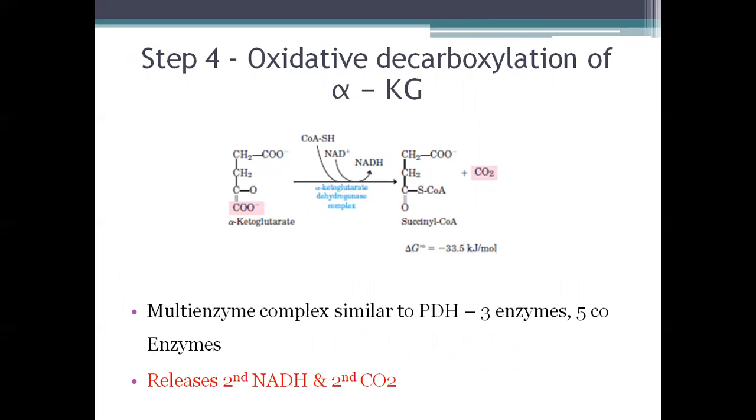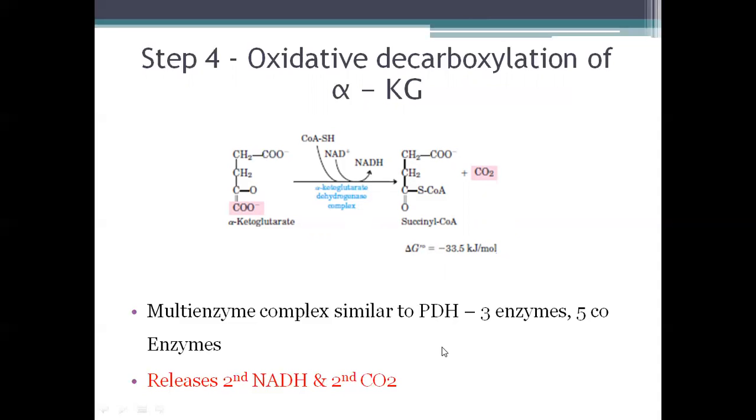Next, it is the conversion of alpha-ketoglutarate to succinyl-CoA. This is done by the alpha-ketoglutarate dehydrogenase complex. This again is a multi-enzyme complex which is similar to PDH and it consists of 3 enzymes and 5 coenzymes. This is also an important question for you guys, which enzymes can exist in the multi-enzyme complex form: alpha-ketoglutarate dehydrogenase complex and PDH complex.